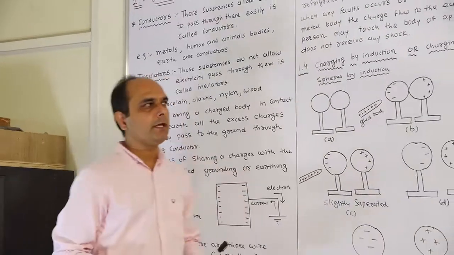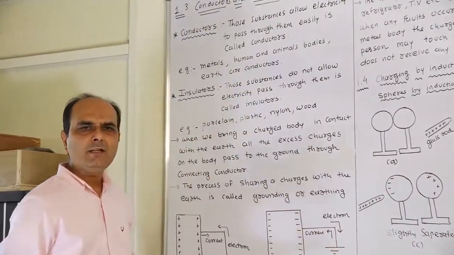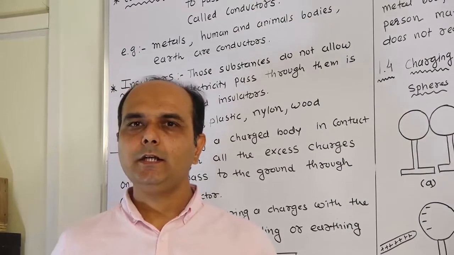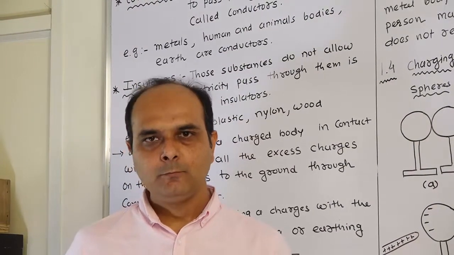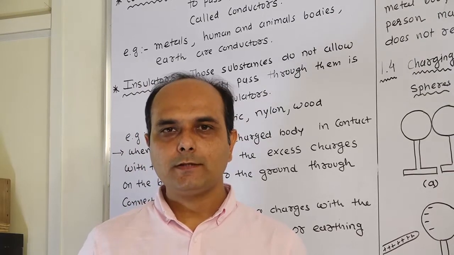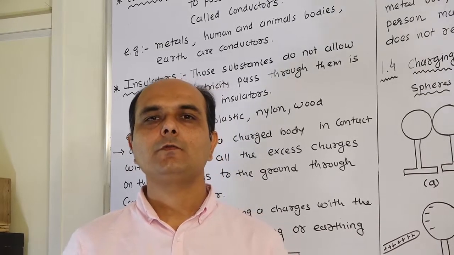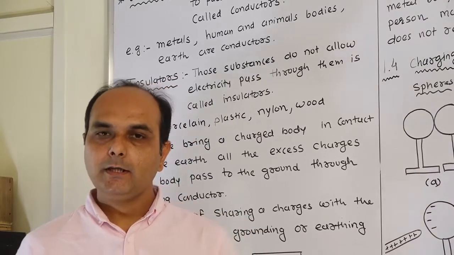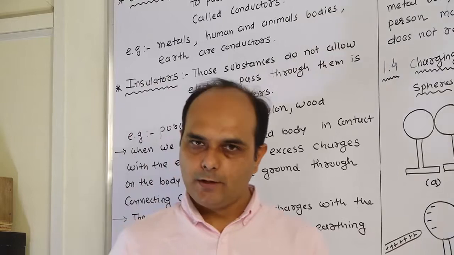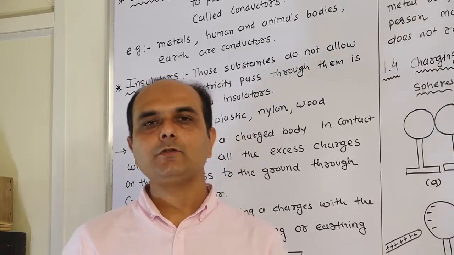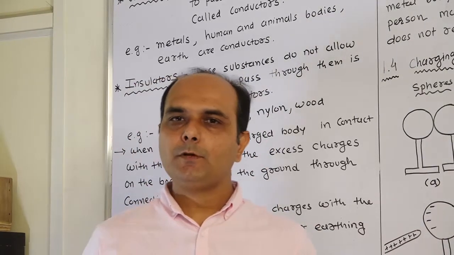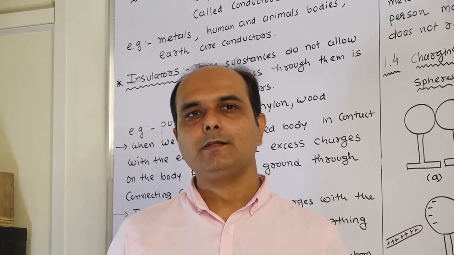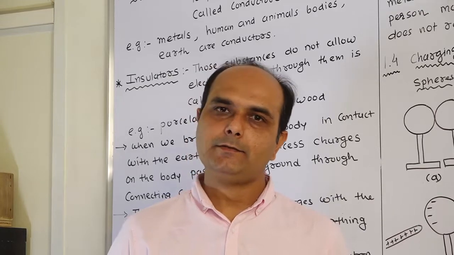Okay. Now the next topic is the insulator. Insulator means plastic material, porcelain material. They do not allow electricity. Those substances do not pass electrons, do not allow electric current. They are known as insulators. Examples of insulators are porcelain, plastic wires, and another example is wood, etc.